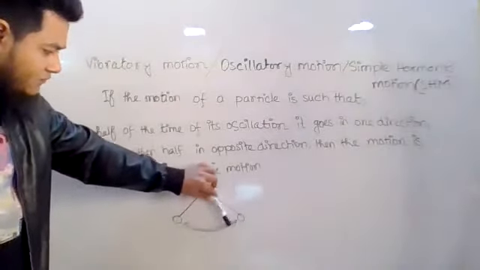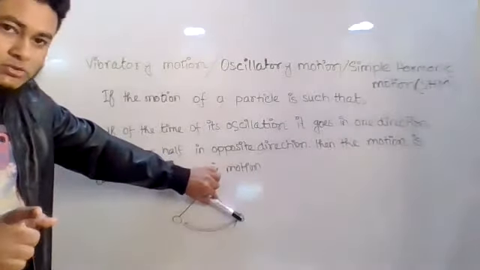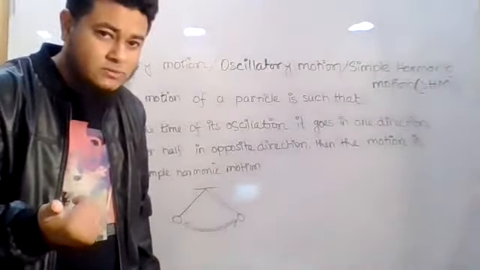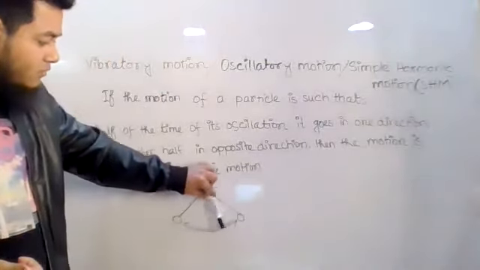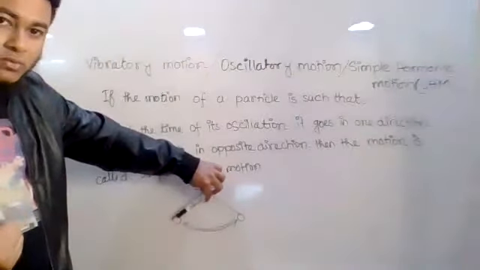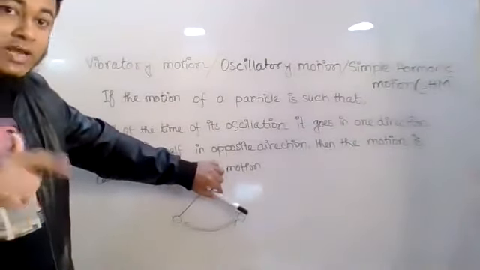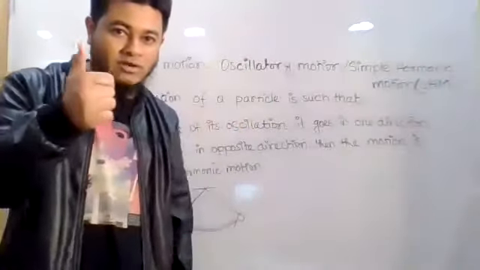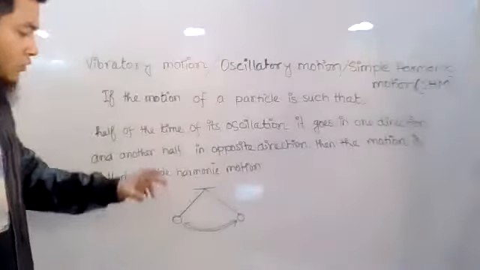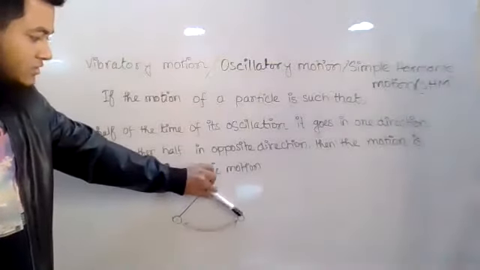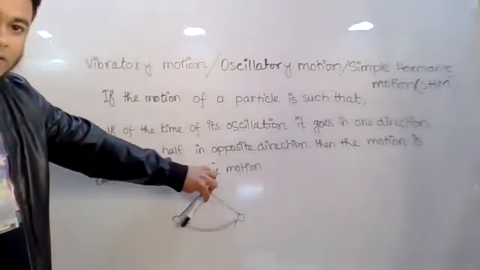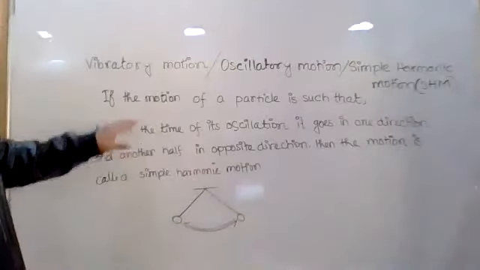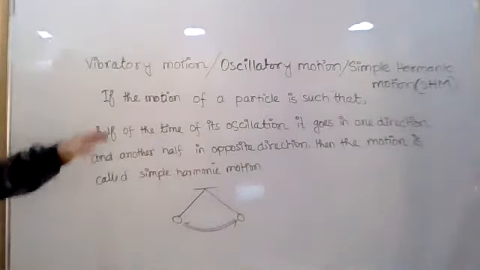If this is one oscillation, then only going to that side, I can say this is half oscillation. Going from here to here, half oscillation is completed, and when it comes back to this position, another half oscillation is completed. Half plus half combined makes one completed. So here, for half of the oscillation it was traveling in one direction, and for the other half it was traveling in the opposite direction. This is the characteristic of the vibratory motion.